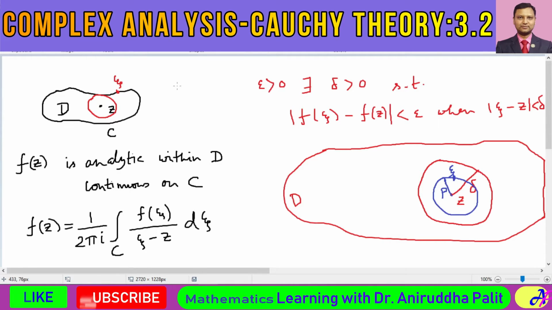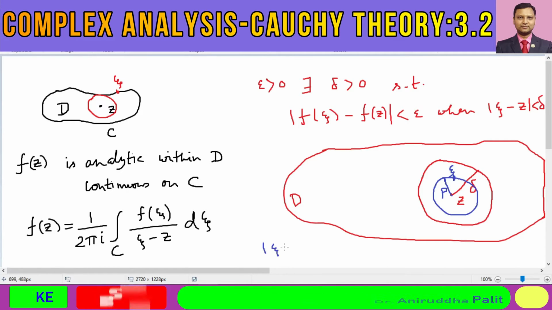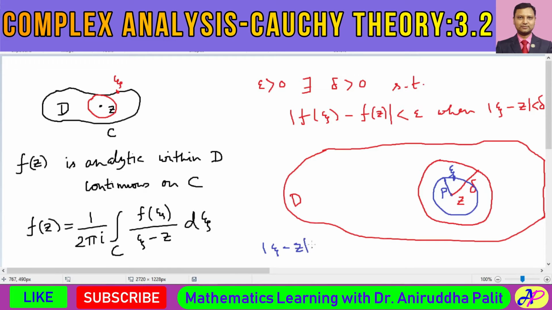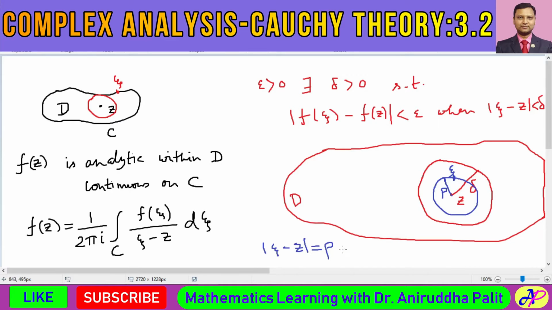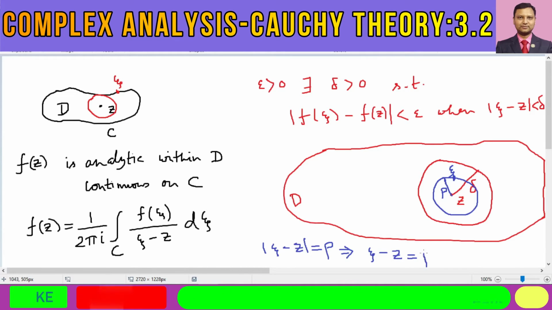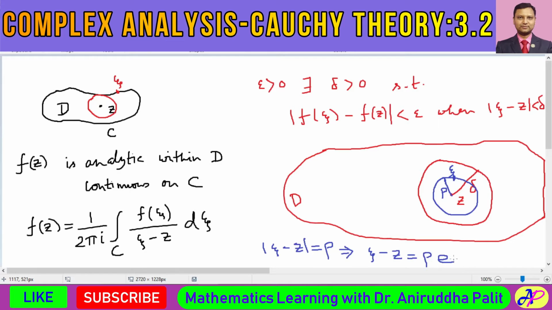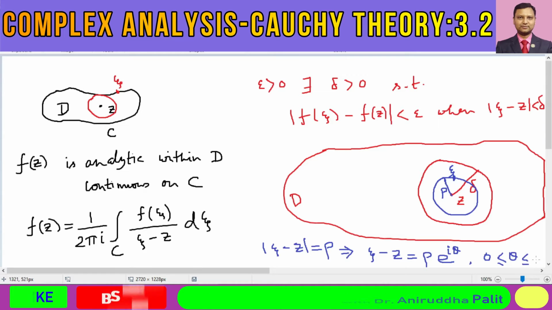The equation of this smaller circle would look like this, that modulus of xi minus z is equal to the radius rho, or in other words, if we remove the modulus, we can write it as xi minus z equal to rho into e to the power of I theta, where 0 less than or equal to theta less than or equal to twice pi.